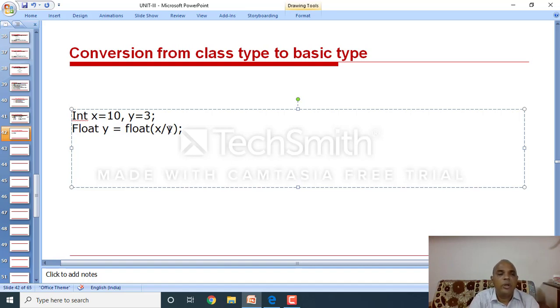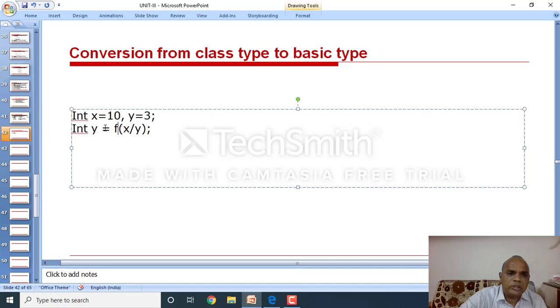Remember, all of you. What is y? Y is a float variable. The value of x is 10 and the value of y is 3, so here it is 10 by 3. I didn't use this one simply. So now this is also an integer y.